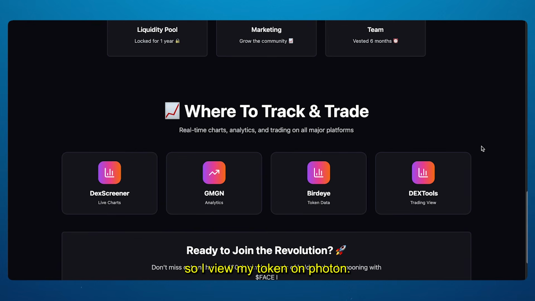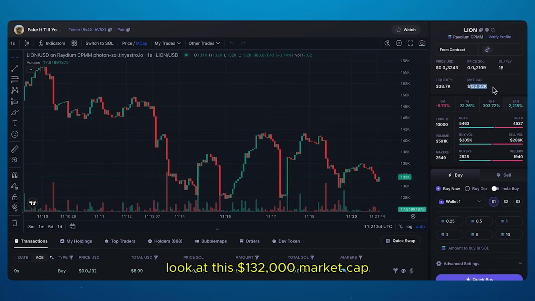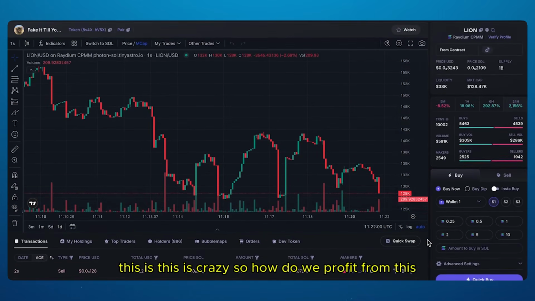So I view my token on Photon and look at this $132,000 market cap. This is just absolutely insane. Look at the amount of buys here. This is crazy. So how do we profit from this now?